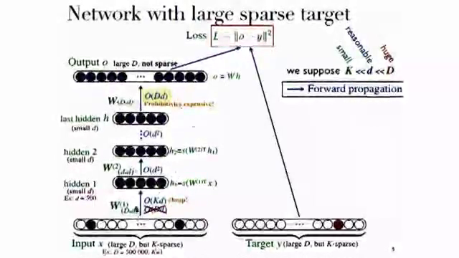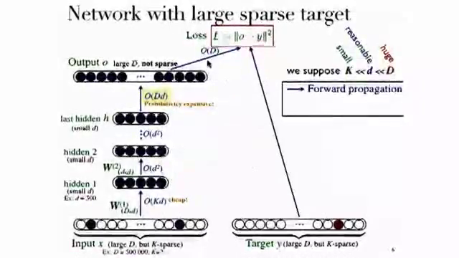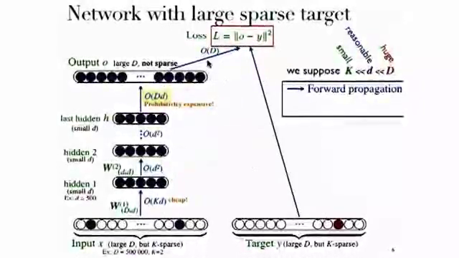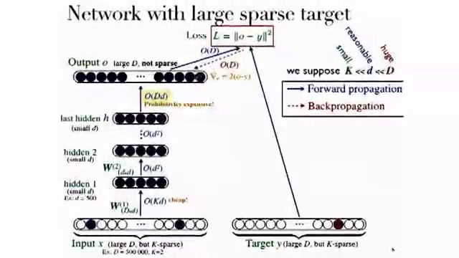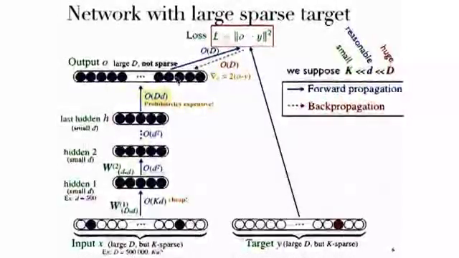I'm showing this to contrast what's happening here in the input layer, the sparse input, versus the output with a sparse target. Okay. Then this output is compared to the target, sparse target, and this gives us the loss. Now let's look at the backpropagation. We want to do a gradient backpropagation. So we compute here the residual. That can be O of D, big D. Well, it can be a little cheaper, but.